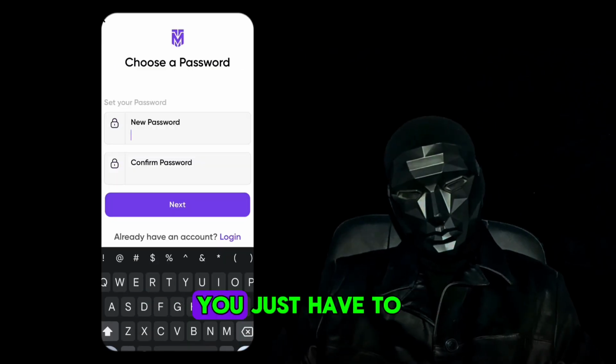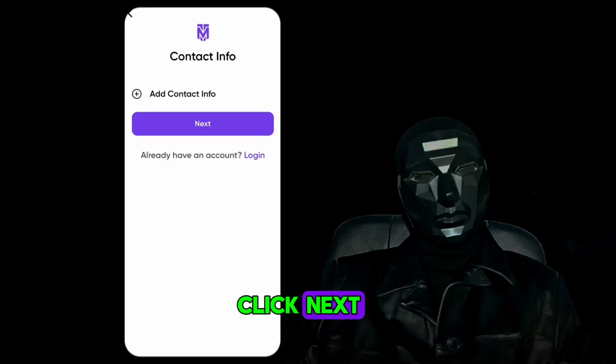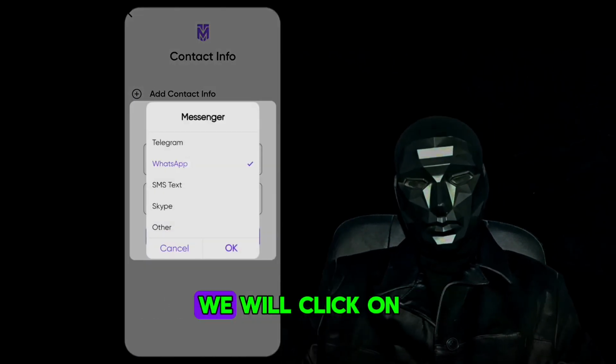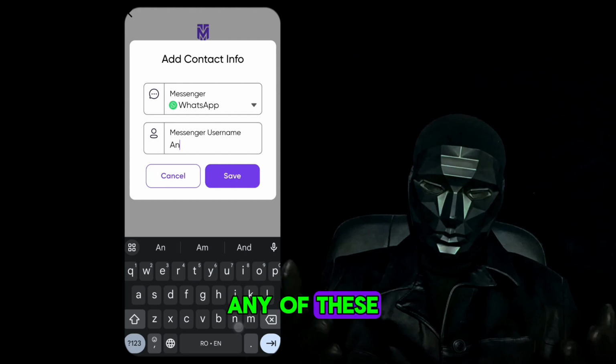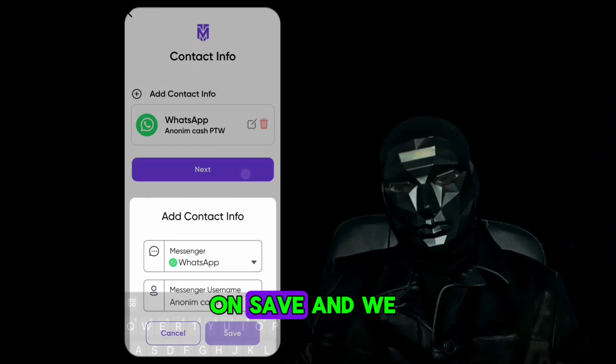That's simple. You'll just have to create a password for your account. After creating the password, click next. Here you will have to add contact information. We will click on this plus here. You can choose any of these. For example, I will choose WhatsApp. Here the username. After that we click on save, and we move on.